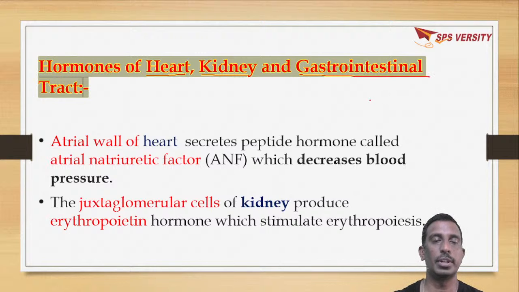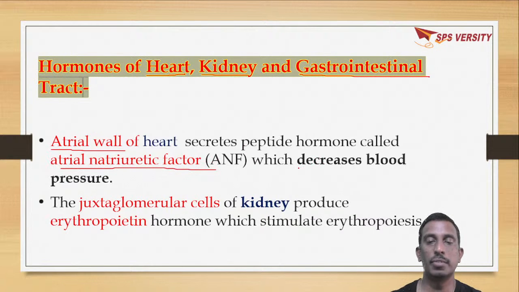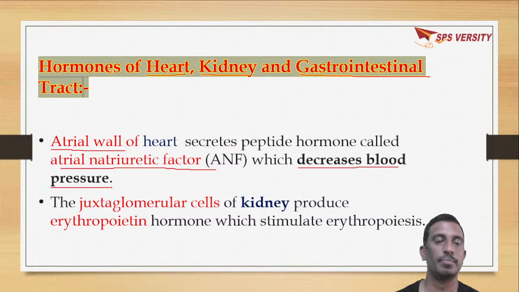For example, the atrial wall of the heart will secrete a hormone called atrial natriuretic factor, ANF, which will decrease blood pressure.